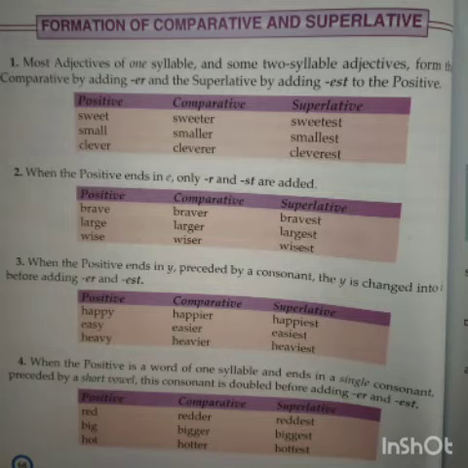Geeta is the tallest in our group. Here, Geeta's quality of being tall is compared with a group. A group means there are more people, more than two.